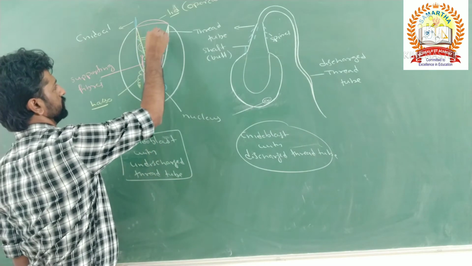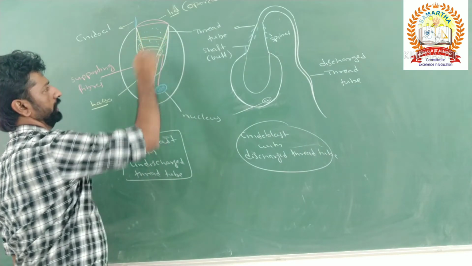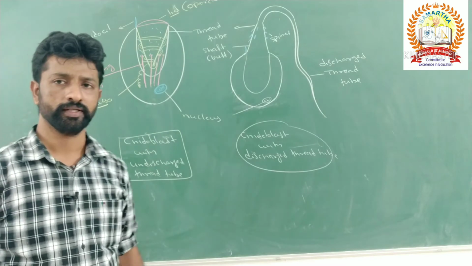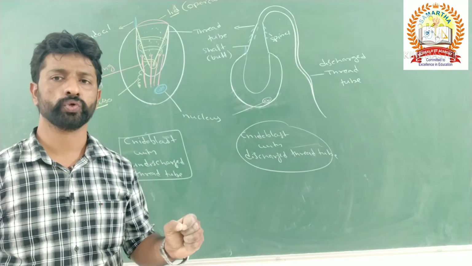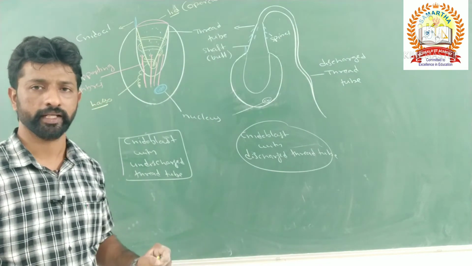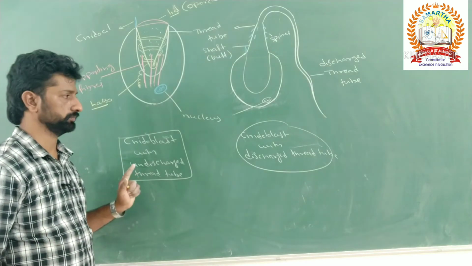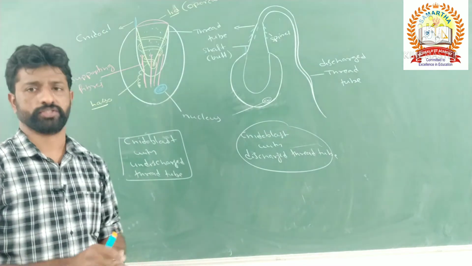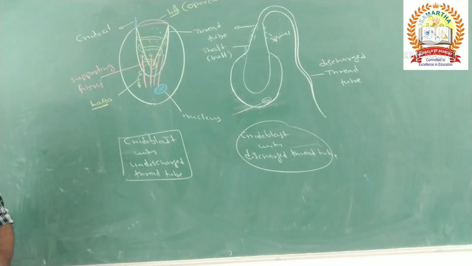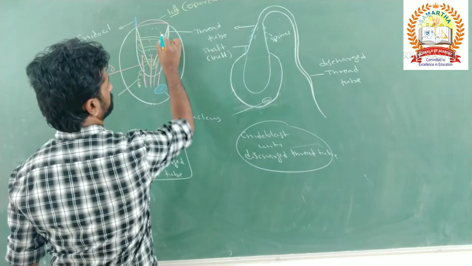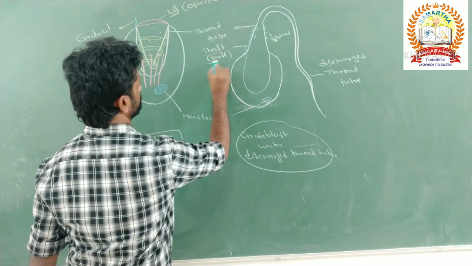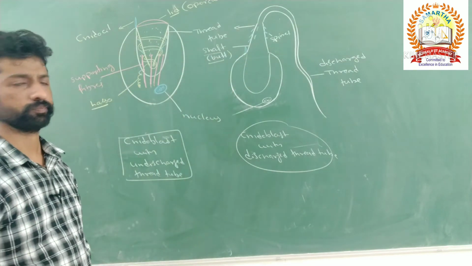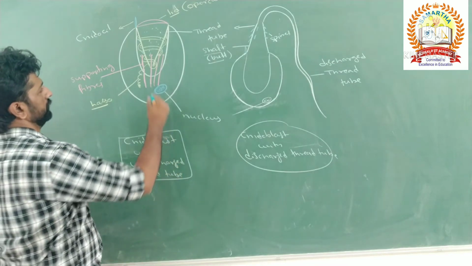In this discharge tube there will be a fluid, the toxic fluid called hypnotoxin. Let us see the structures now. The base of the thread tube is called the shaft or butt.